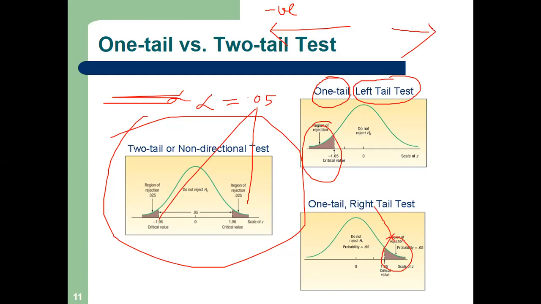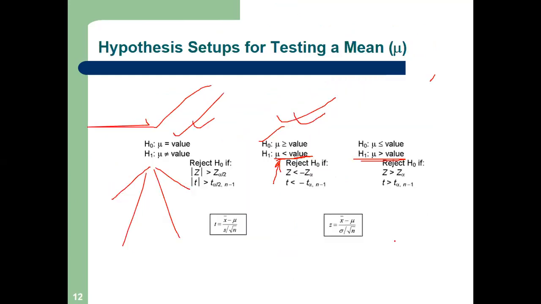Let us today focus on one sample only. I will start with two samples, but I don't know whether I'll be able to finish. So today, let us focus on one sample. We have understood the hypothesis, alternate hypothesis, two-tail test, one-tail test, right-tail test.